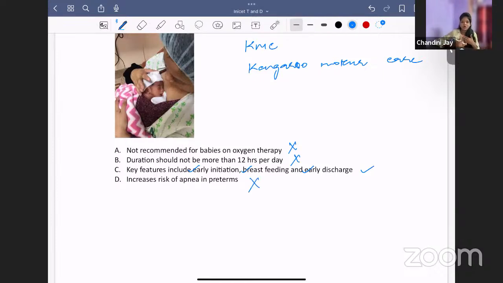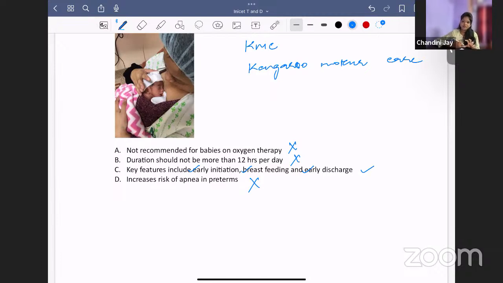KMC is skin to skin contact. You remove all the baby's clothes except for the gloves and the cap, and then you keep the baby. You place the baby's abdomen over the mother's chest in between the breasts. That is how you place the baby, and then you bind the mother and the baby together. That is KMC. It is mainly initiated for low birth weight and preterm babies.